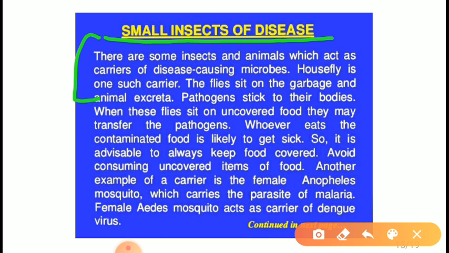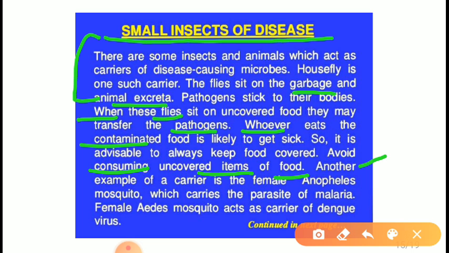The flies sit on the garbage and animal excreta, etc. Pathogens which are present on the garbage and animal excreta stick to the body of these houseflies, and when these flies sit on uncovered food, they may transfer the pathogens to that uncovered food. Whoever eats the contaminated food is likely to get sick, so it is advisable to always keep food covered. Avoid consuming uncovered items of food.